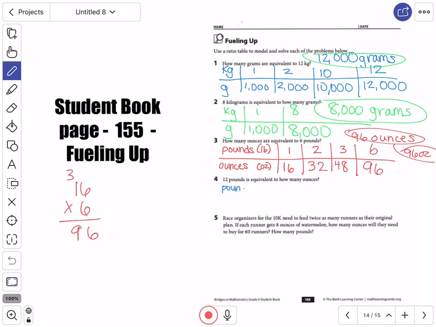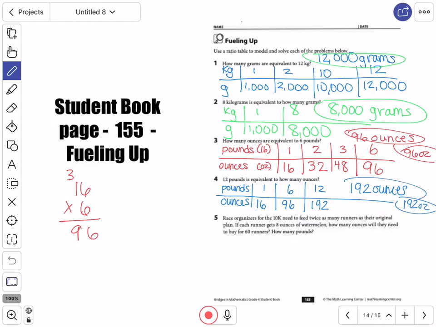For number 4, it says 12 pounds is equivalent to how many ounces? I'm going to change colors again. I'm going to make a chart again with pounds on the top and ounces on the bottom. If there is 1 pound, that's 16 ounces. Well, I know that 6 pounds is 96 ounces, and if I want to know 12 pounds, think about it. If I double 6, I get 12. If I double 96, I get 192. So that's 192 ounces, or 192 OZ.